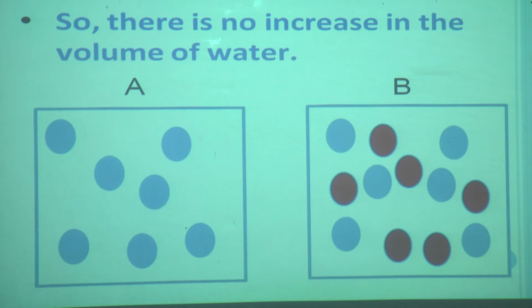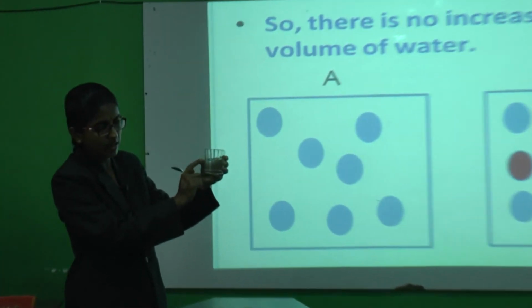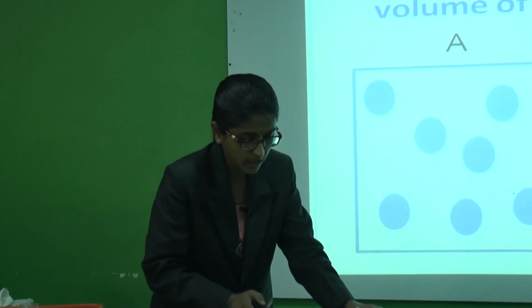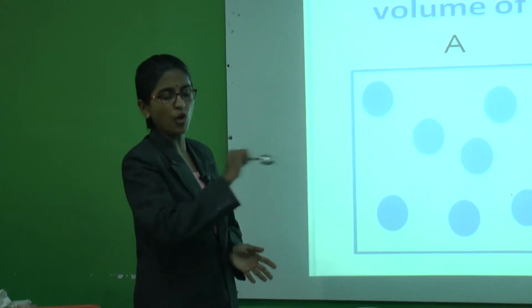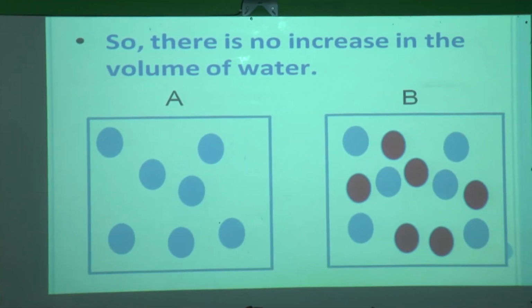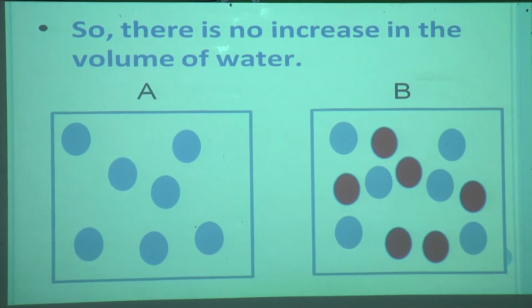Here you can see I have marked the level before adding sugar, and when I added sugar, the level of water is not increased. Why? Because sugar dissolved in the water, and the molecules of sugar have taken space between the water molecules.